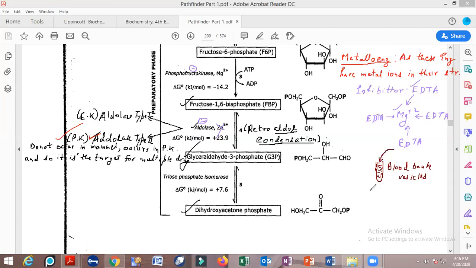So that glycolysis should not take place. So as to stop glycolysis. Why should glycolysis not take place? Because if glycolysis is going to take place in the case of stored blood, then what will happen? Via glycolysis, pyruvate will be produced, and this pyruvate will lead to the formation of lactic acid. And once lactic acid is produced, then what will happen? The lactic acid will reduce the pH, and this will cause the solution to become acidic, and such a solution can lead to the death of an individual.